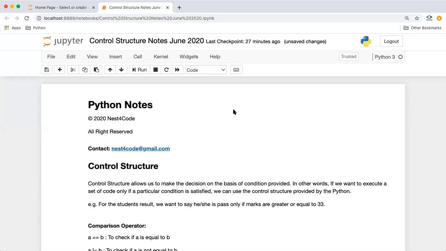So in today's session, we'll see about control structures. Like in the previous session, we got an idea of how variables work, what data types are, numbers, strings and all. In today's session, we'll see how conditional programming works in the case of Python. And what does this conditional programming mean?